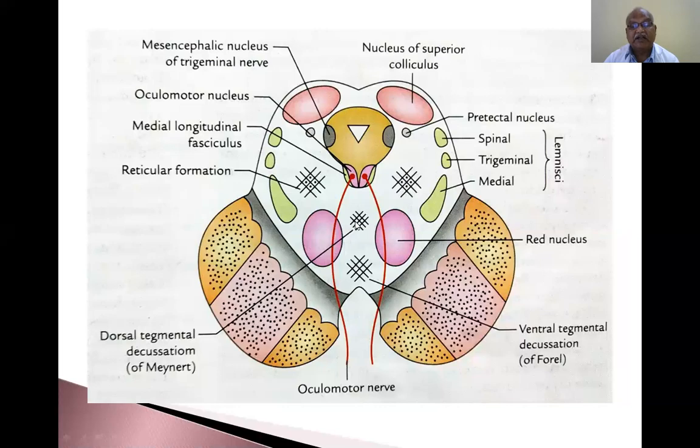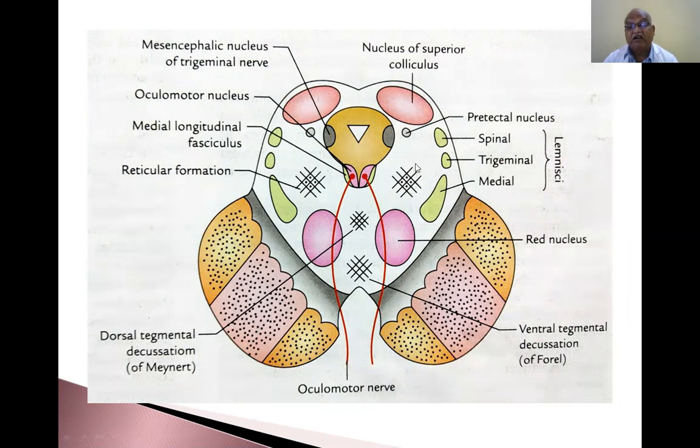Dorsal tegmental decussation of Meynert, ventral tegmental decussation of Forel, and red nucleus, medial lemniscus, trigeminal and spinal lemniscus. So these lemnisci are arranged in a lateral direction. This is the central gray matter and the midbrain at the level of superior colliculus. They are arranged ventrolaterally.